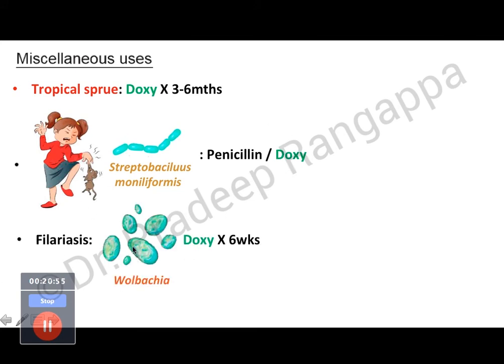I think this is a very interesting area, filariasis, which is a very difficult condition to treat. There is this organism called Wolbachia. This acts as an intermediate bacteria that is needed for the filaria to complete its life cycle. Doxycycline is effective against this Wolbachia. By eliminating this bacteria, you can cut the life cycle of filaria, and it has been found to be effective. They have used doxycycline for 6 weeks to eliminate this Wolbachia.